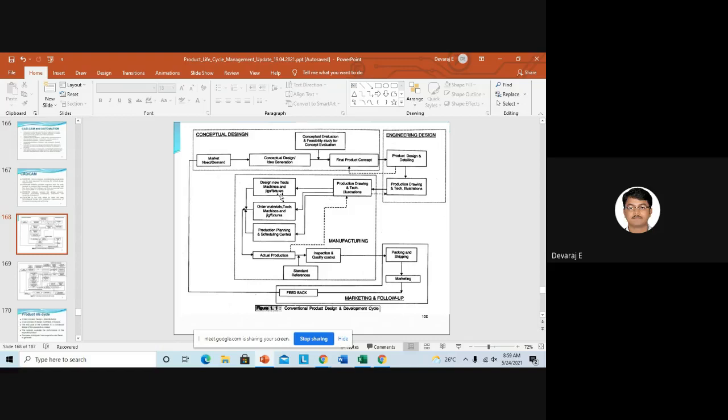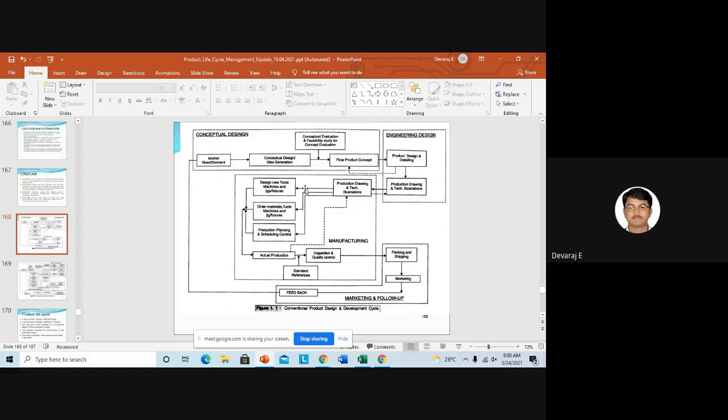So initially, whatever designs you take, whatever decisions you take, it should be pakka, it should be 100%. Then only should you go for manufacturing the product, or finalize the product concept, or take new tools, or buy machines, or manufacture the jigs and fixtures, everything. You should do it the first time and 100%. If you do not complete the task accurately, then the time, money, and material will be wasted.